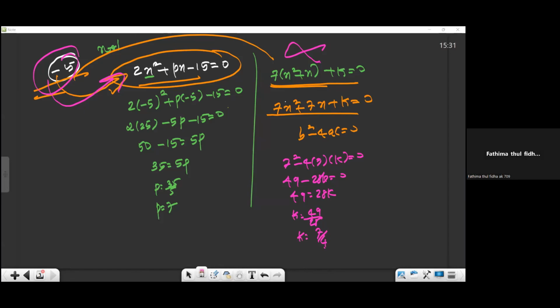What is 4 into 7? How much is it? When you are reading and writing, be careful how much you are getting. Okay.